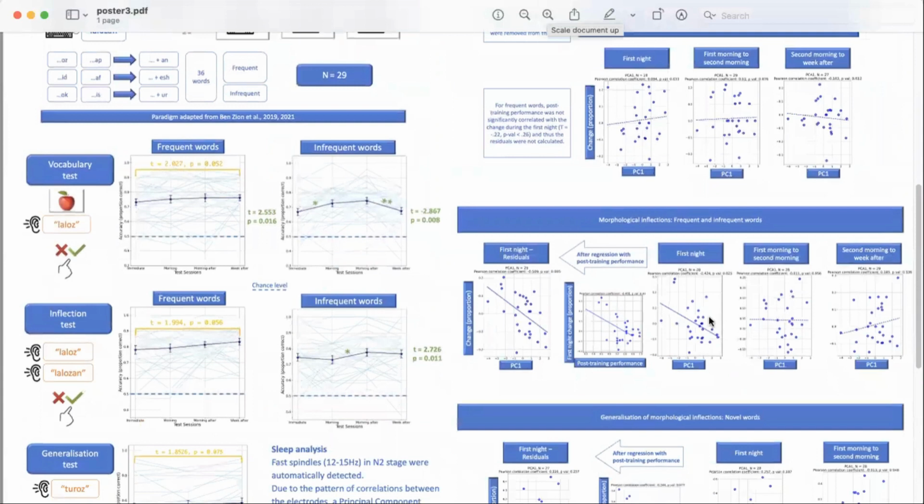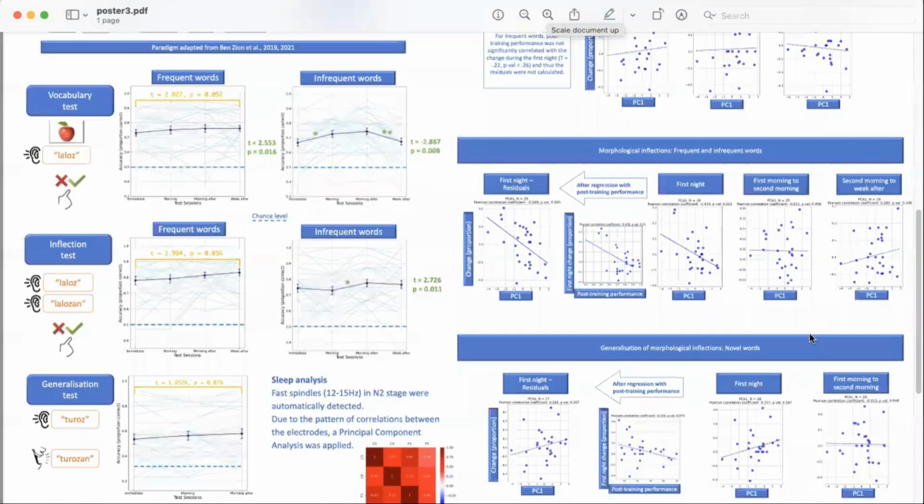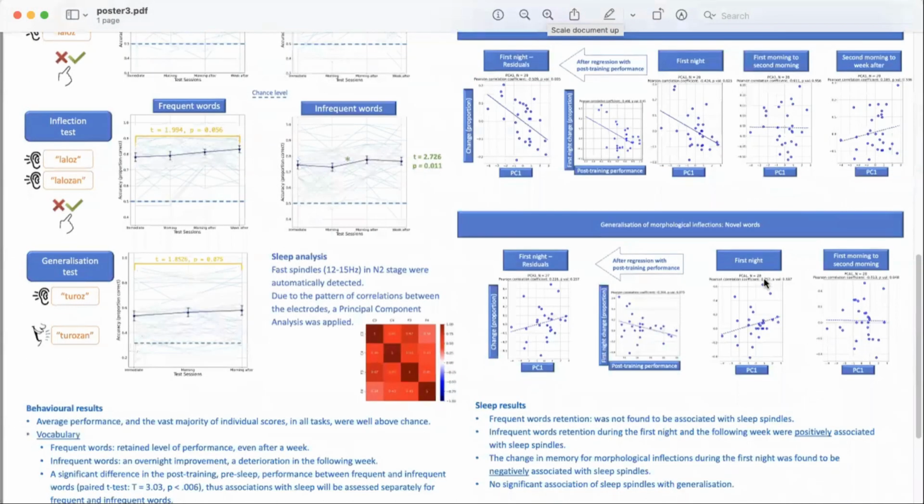For the inflection test for the trained items, we see a negative association. People who had more spindles actually improved less during the first night, and we do not see association of spindles with longer-term retention. For the generalization test with the novel words, we did not find a significant relationship with spindles.